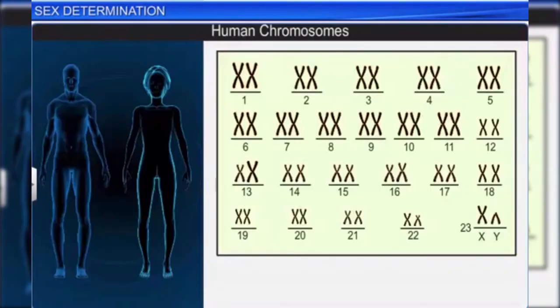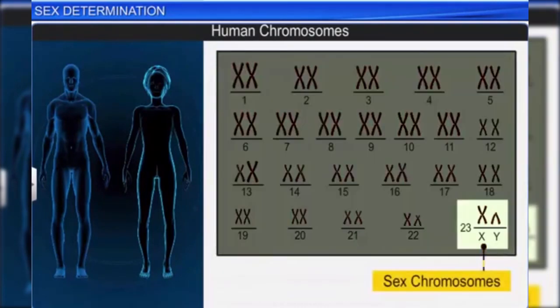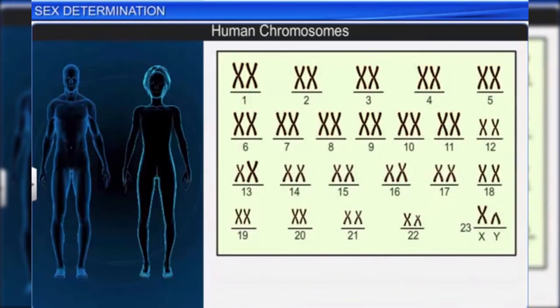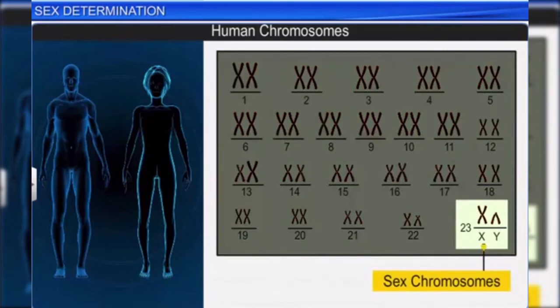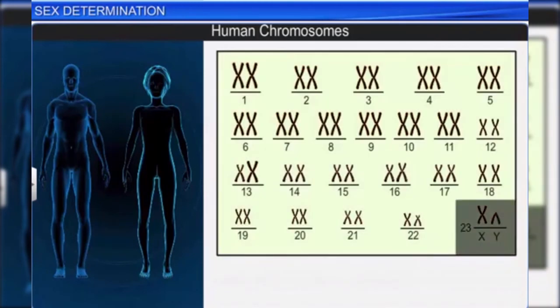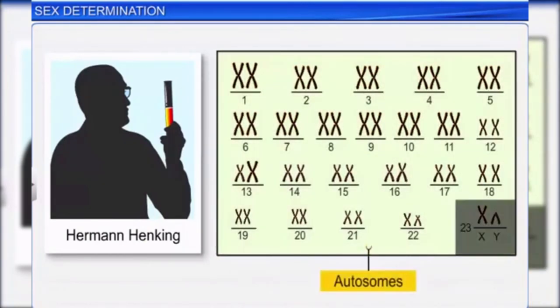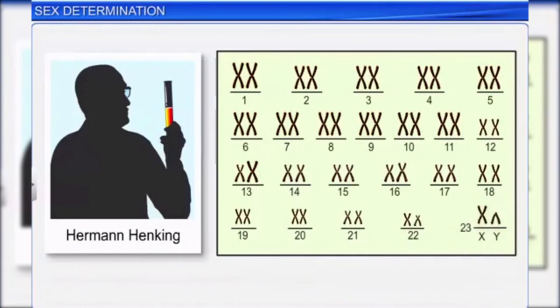These sex-determining chromosomes are called sex chromosomes, while the rest of the chromosomes are called autosomes. For example, human beings have 23 pairs of chromosomes. Of these, just one pair is the sex chromosome, while the remaining 22 pairs are autosomes. The very first indication that sex chromosomes were different from autosomes came from the experiments conducted by German biologist Hermann Henking in 1891.